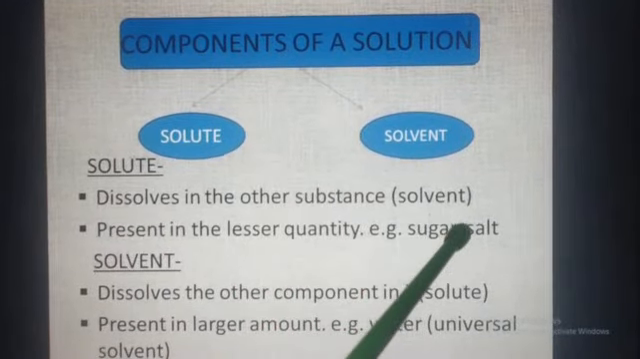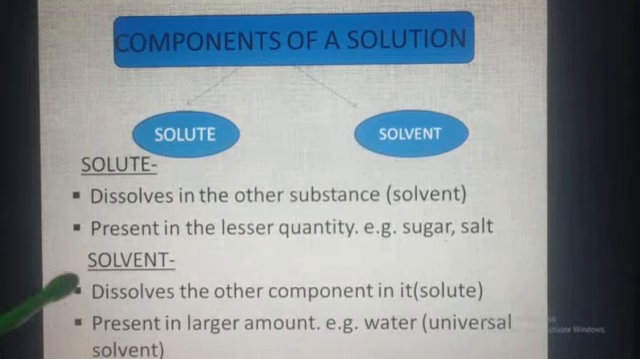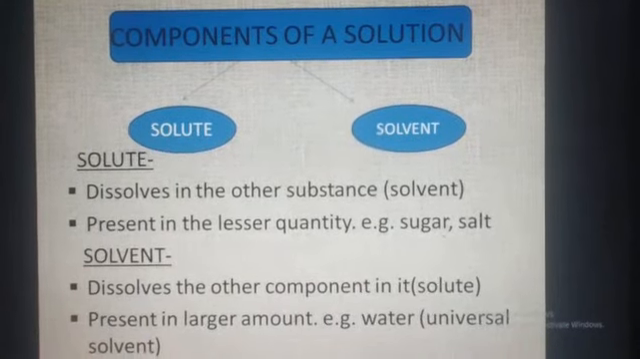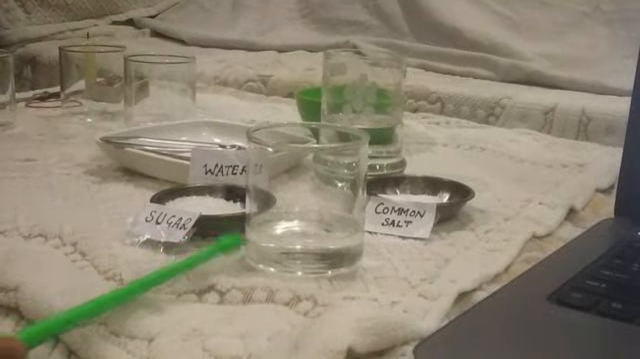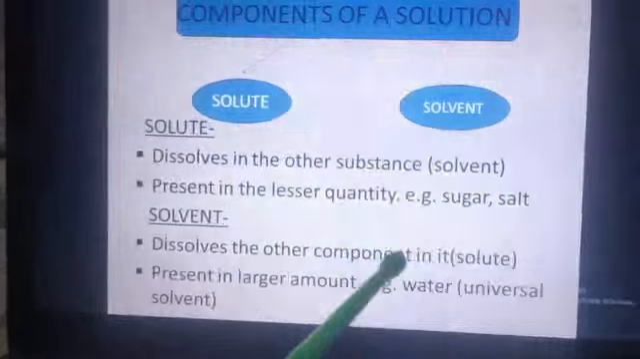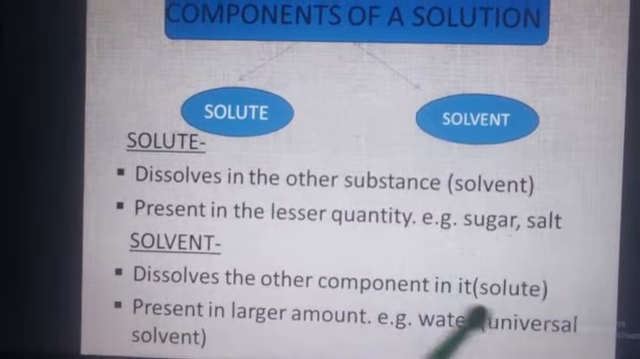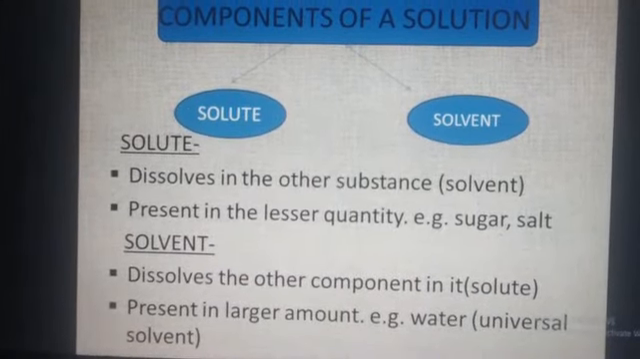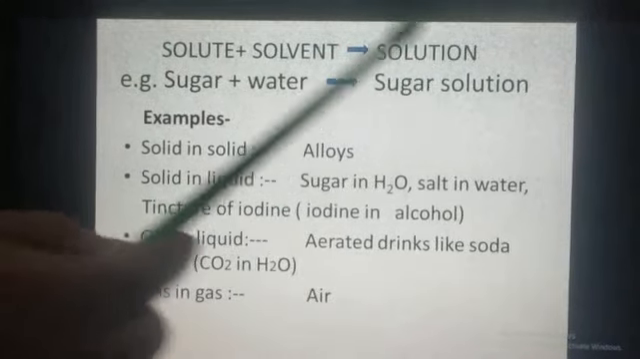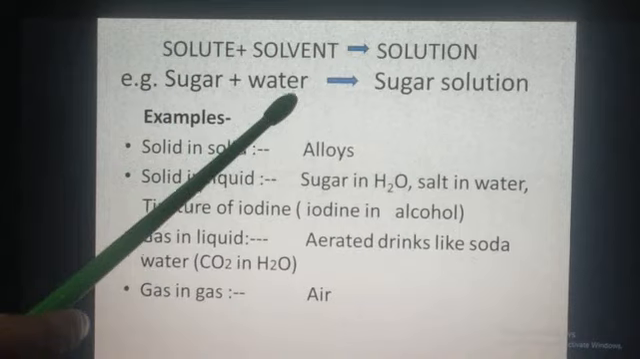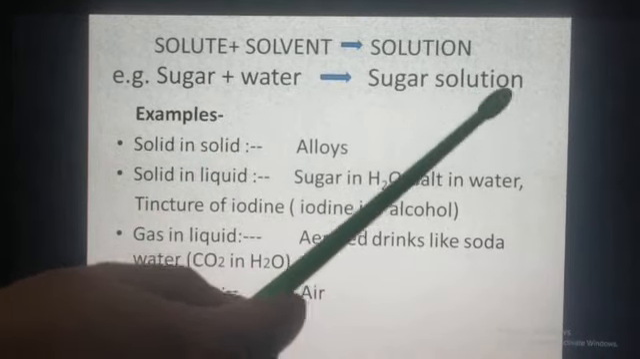For example, sugar, salt. Next is solvent. I have taken water here in a large amount. So this is an example of a solvent, which dissolves solute in it. For example, water is also considered a universal solvent. So solute plus solvent form solution. For example, sugar plus water forms sugar solution.